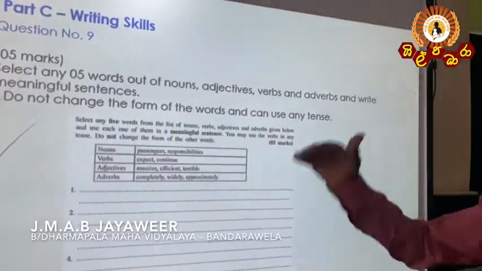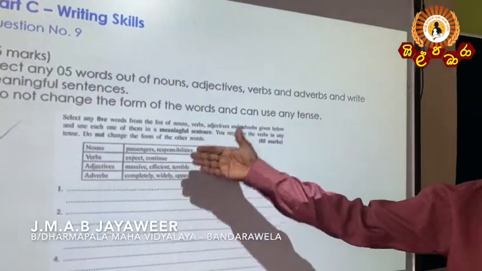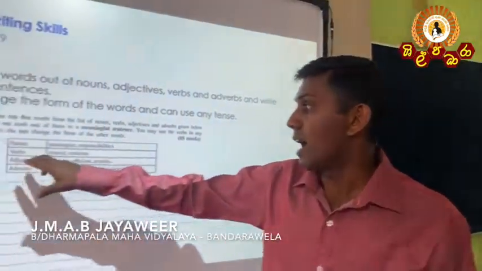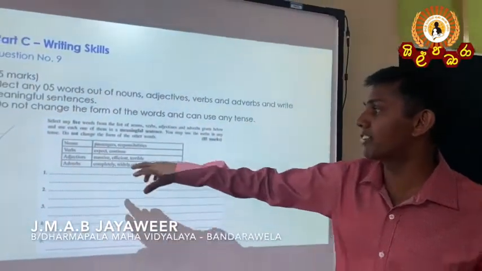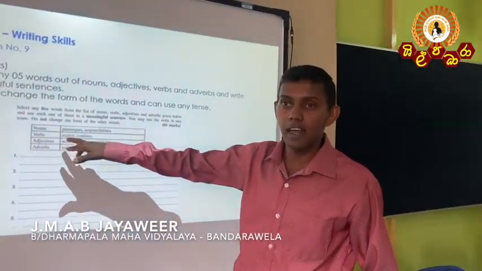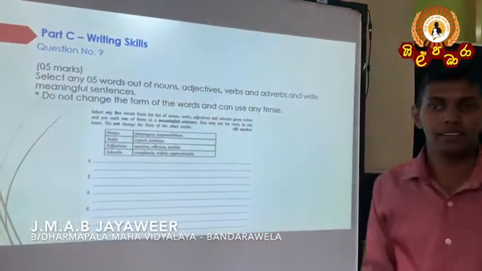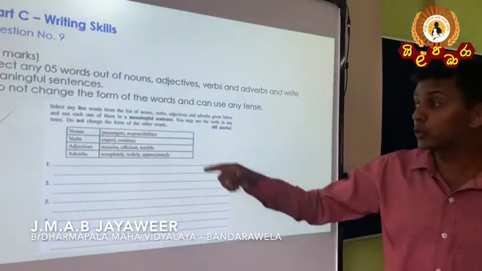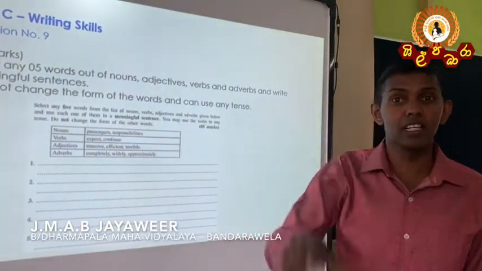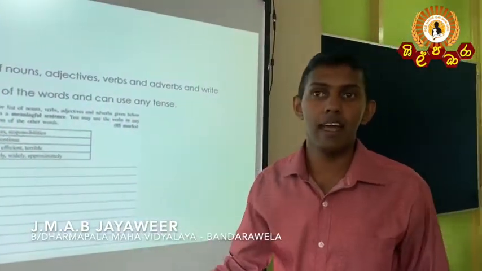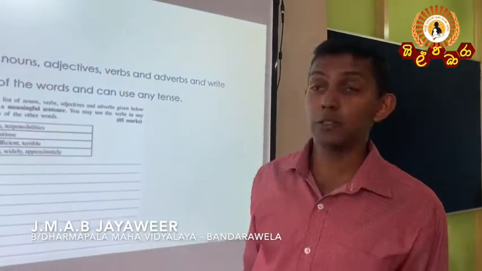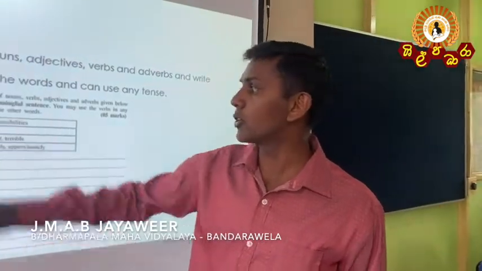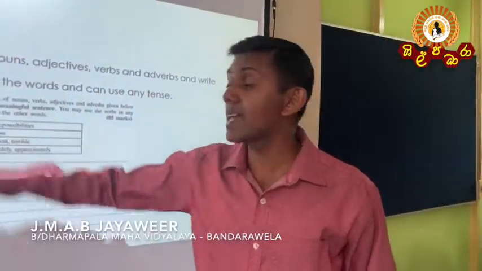Nouns, verbs, adjectives and adverbs are there in your question paper, but you can't change the form of the word. As an example, expect. You have to use the word expect as a verb, not as an adjective or noun, as in expectation or expected. You can't use it like that.